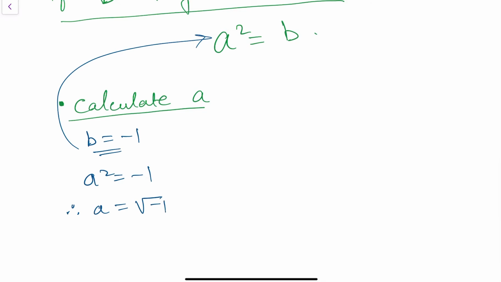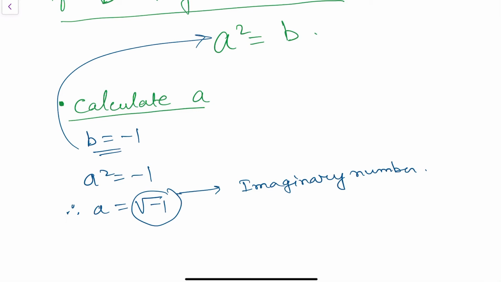So square root of minus 1, this is an imaginary number. This number does not exist in the real number system, or this number is purely imaginary. We cannot calculate in our real number system the square root of a negative number. So this is the purely imaginary number.